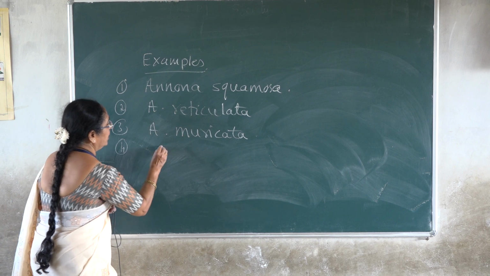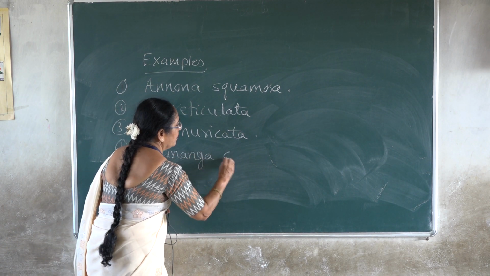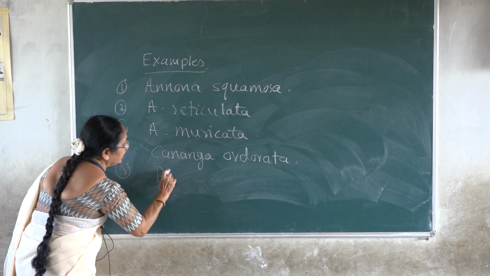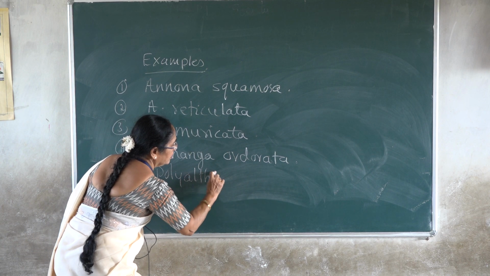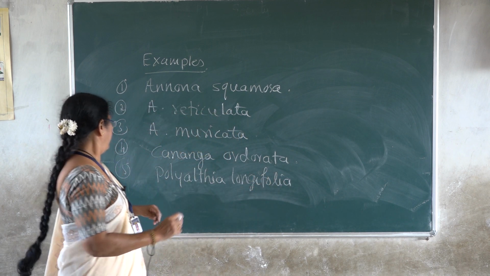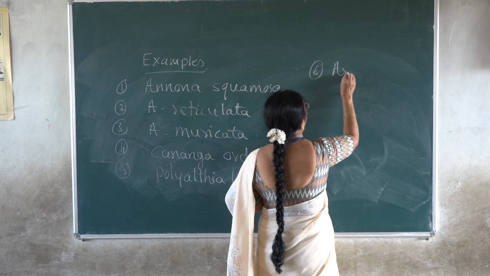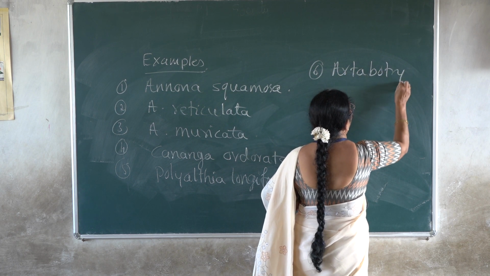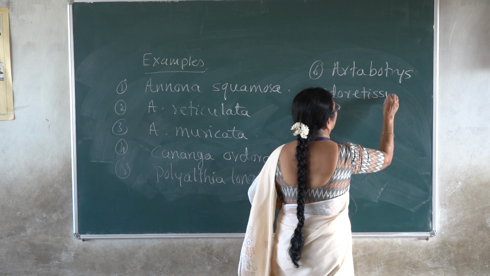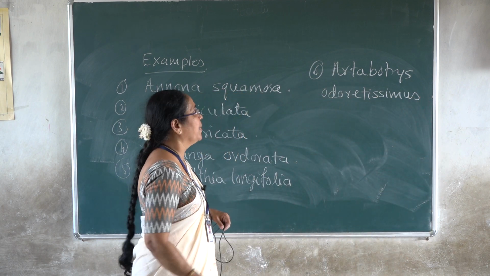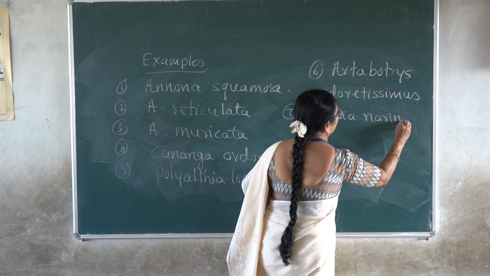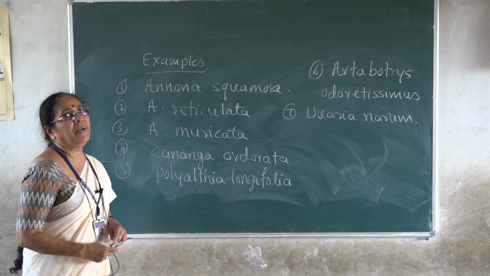The next example is Cananga odorata. Polyalthia longifolia. Artabotrys odoratissimus. Artabotrys odoratissimus. Uvaria narum. These are few examples of the family Annonaceae.